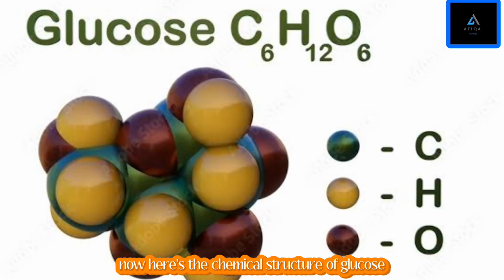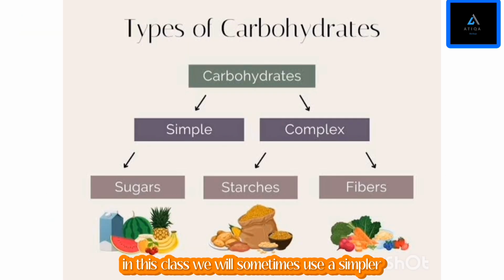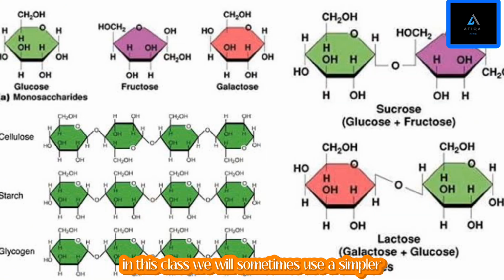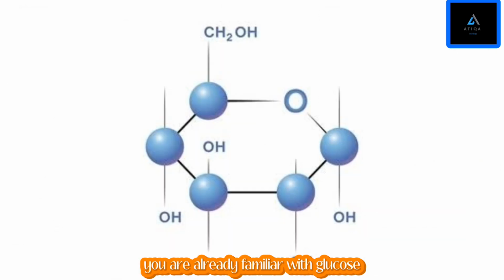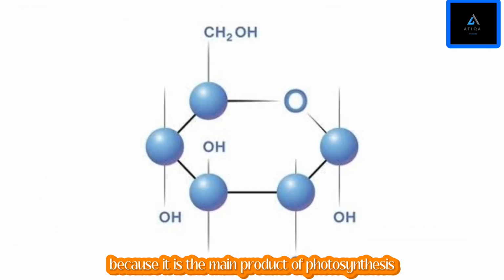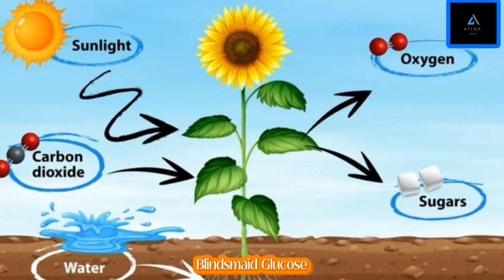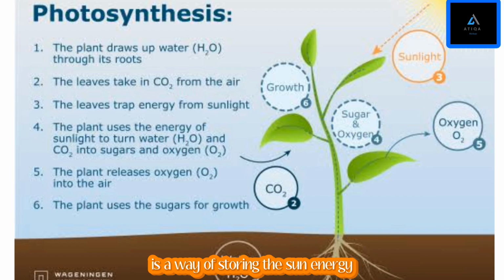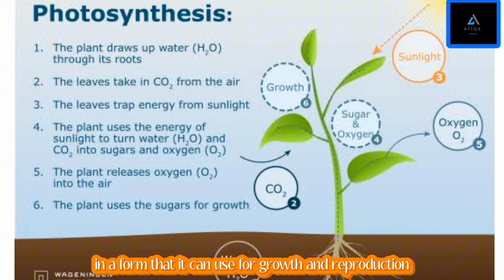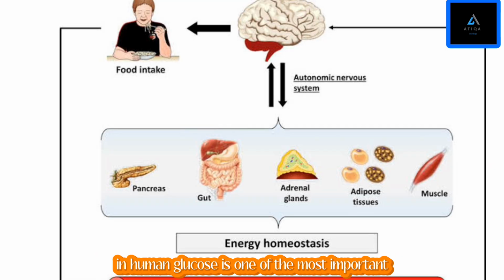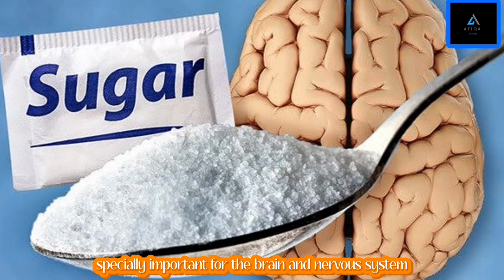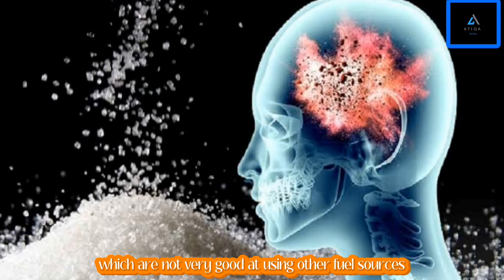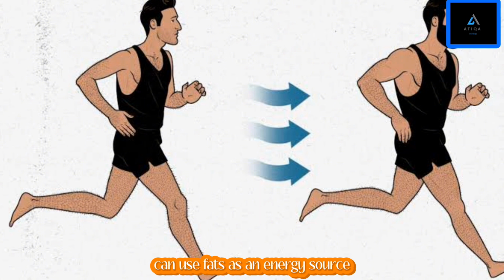Now, here is the chemical structure of glucose. In this class, we will sometimes use a simpler green hexagon to represent glucose. You are already familiar with glucose because it is the main product of photosynthesis. Plants make glucose as a way of storing the sun's energy in a form that it can use for growth and reproduction. In humans, glucose is one of the most important nutrients for fueling the body. It's especially important for the brain and nervous system, which are not very good at using other fuel sources. Muscles, on the other hand, can use fats as an energy source.